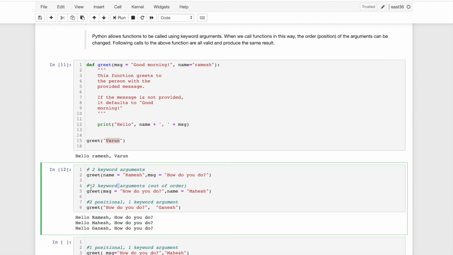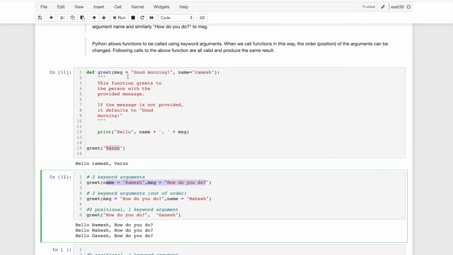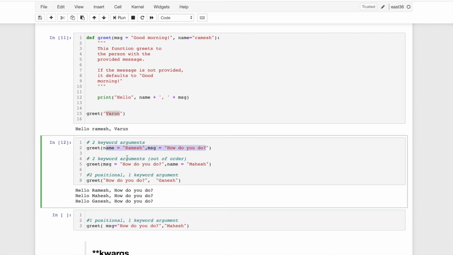Another thing, like two keyword arguments I'm passing here. This is the same also, two keyword arguments passing, but I'm replacing message and name here. So it will take the key, whatever key we define here also. So that is what I want to tell.